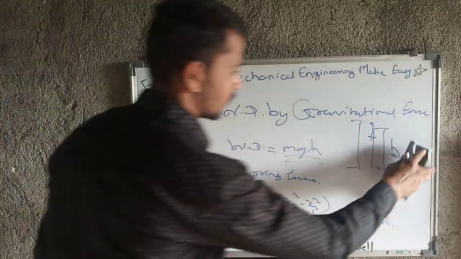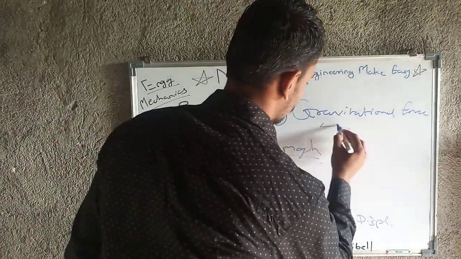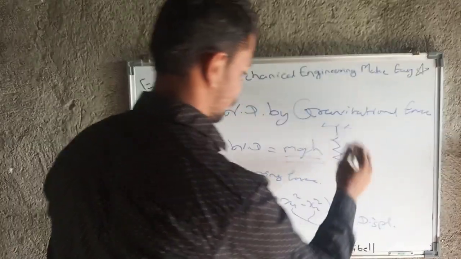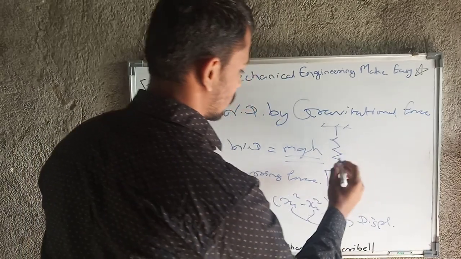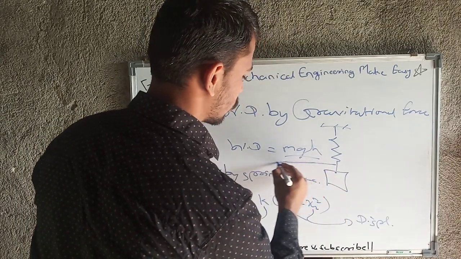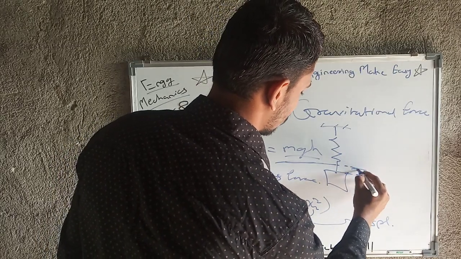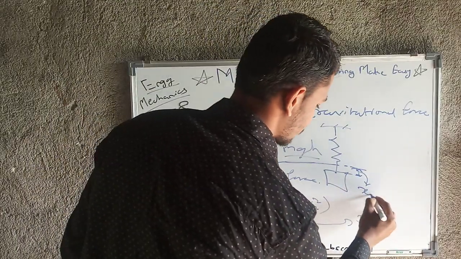if I draw one figure here, this is one spring. At the starting, I have attached a mass, and initially the spring was not having any deflection, but while attaching the mass, the spring is deflected by some amount, that may be x1.